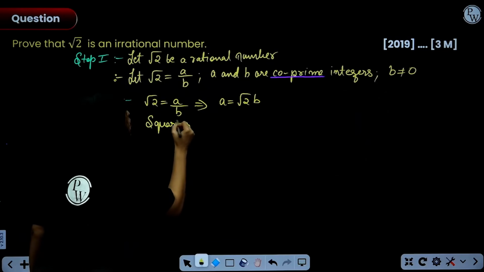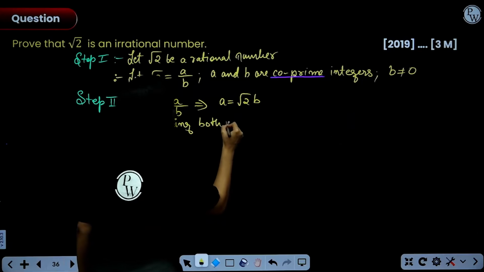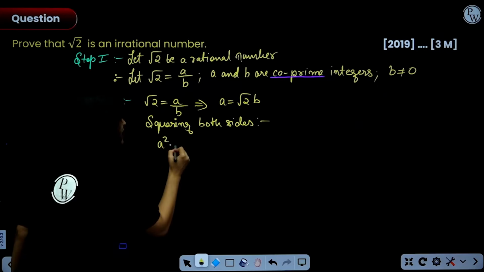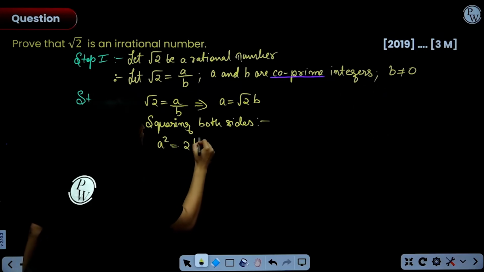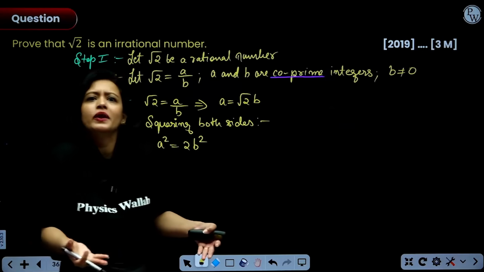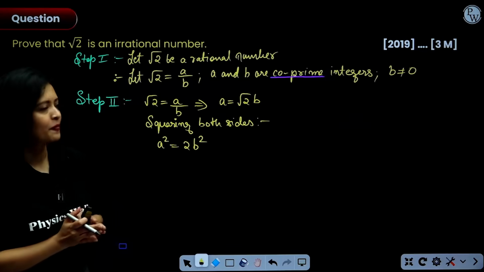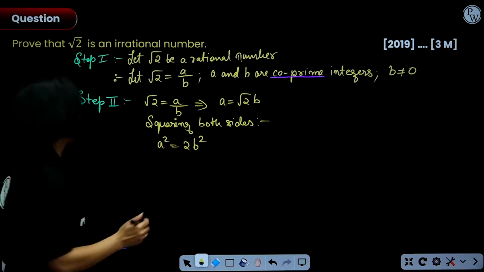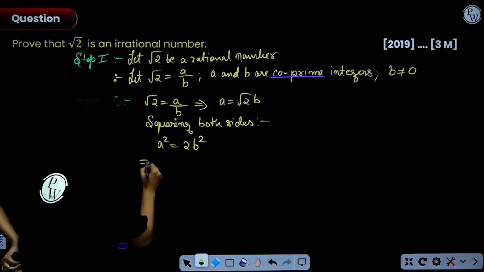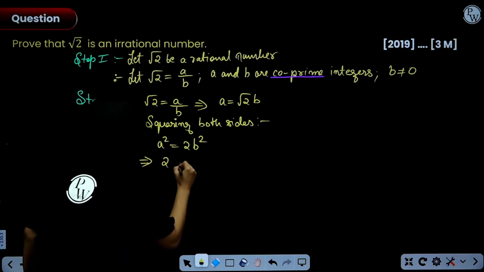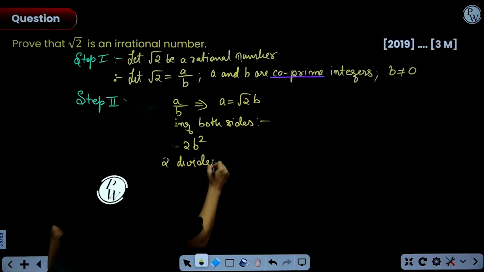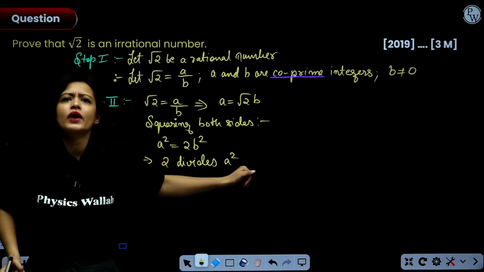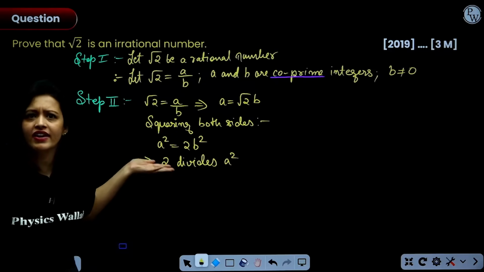Squaring both sides. So, what does squaring both sides give us? Here we'll have a square and on the other side we'll have 2b square. Root 2 square is 2. So, 2b square. Now, a square is equal to 2b square. So, can I not say that this means that 2 divides a square? Can I say that, everyone? Did you understand this? See, a square is equal to 2 into b square. That simply means that 2 must divide a square.